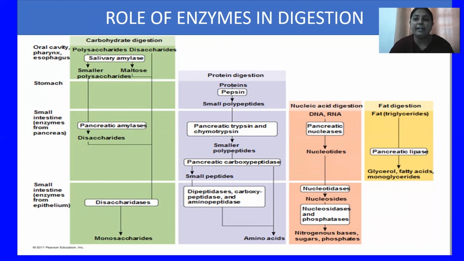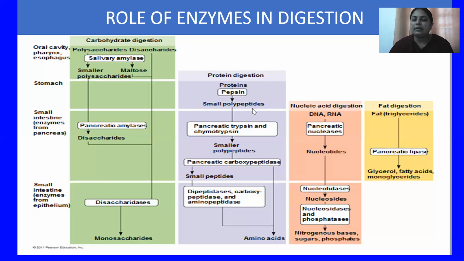So students, whenever I use a term that ends with the suffix -ase, this means I am calling the name of an enzyme. Regarding protein digestion, you know that the digestion of protein actually starts in your stomach, and the chief enzyme of protein digestion there is pepsin. This pepsin enzyme breaks the proteins and converts them into smaller polypeptides.